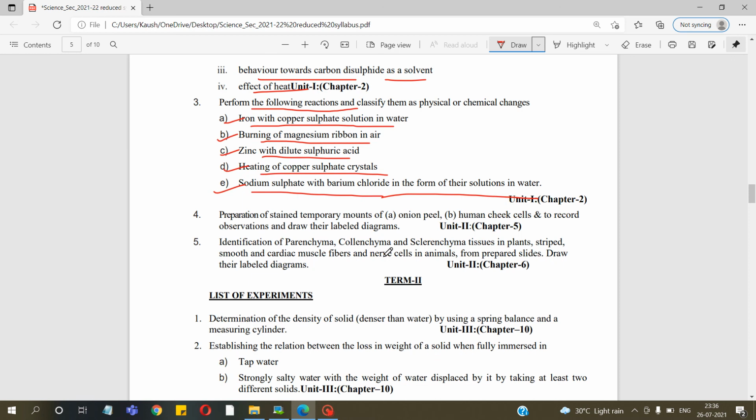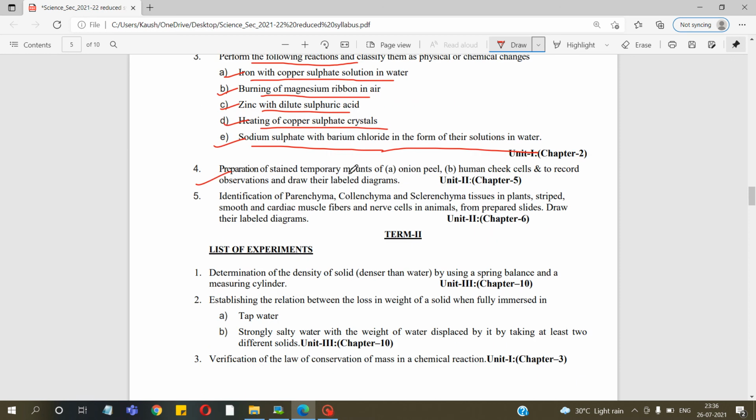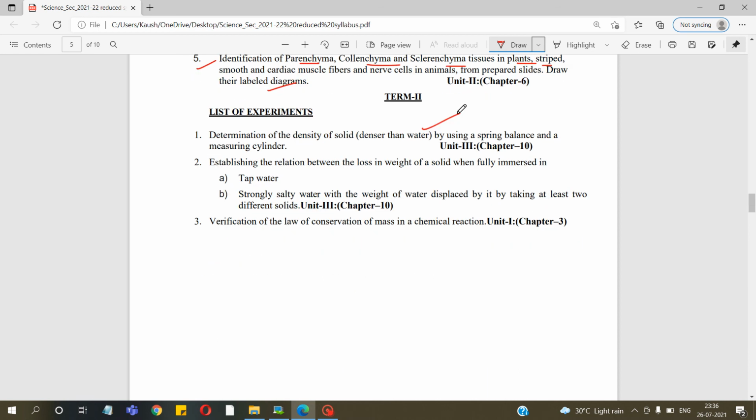Next experiment, preparation of stained temporary mounts of onion peel and human cheek cells to record the observation and draw their labelled diagram. This is from biology. And fifth, the identification of parenchyma, collenchyma, sclerenchyma, and smooth, striated and cardiac muscles as well as nerve cells. And in term 2, the list of experiments will be to determine the density of solid by using a